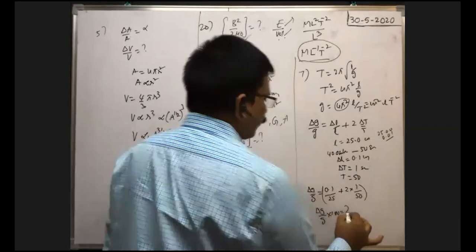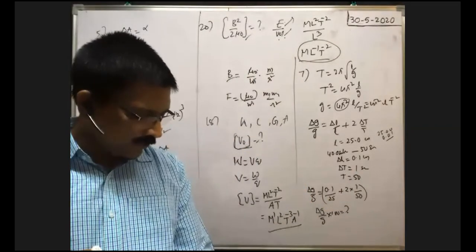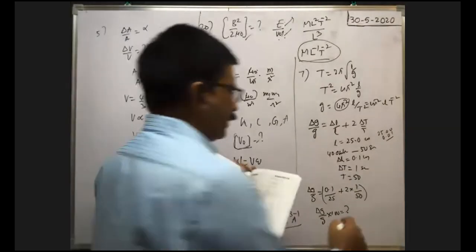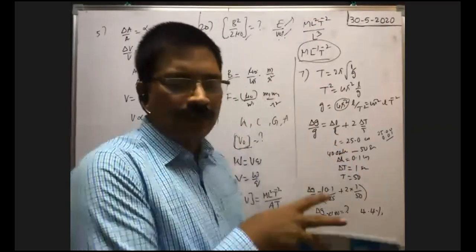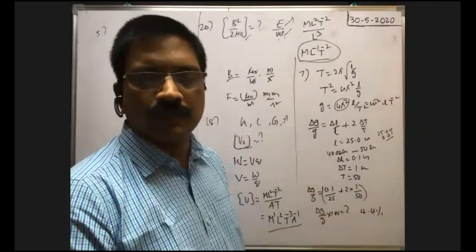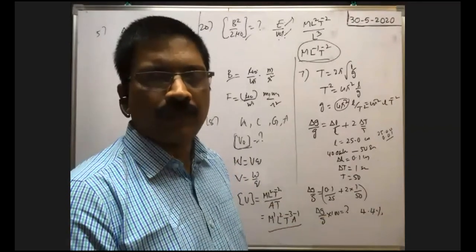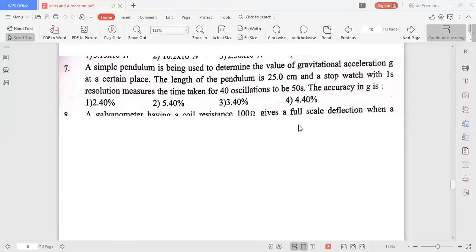If you simplify, you will get 4.4 percent. That is the answer. So 4.4 percent.